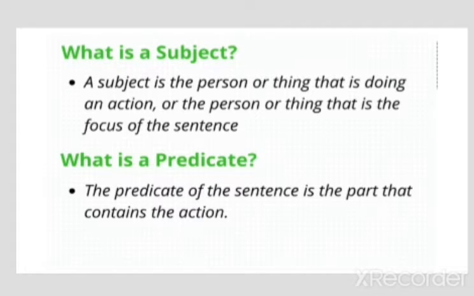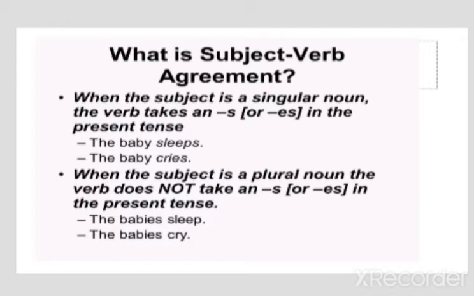For subject and predicate, you must know the agreement of the both. Subject must agree with the verb. So here comes subject verb agreement. What is subject verb agreement? When the subject is a singular noun, the verb takes an s or es in the present tense. Example is the baby sleeps, the baby cries. The subject is in complete agreement with the verb.